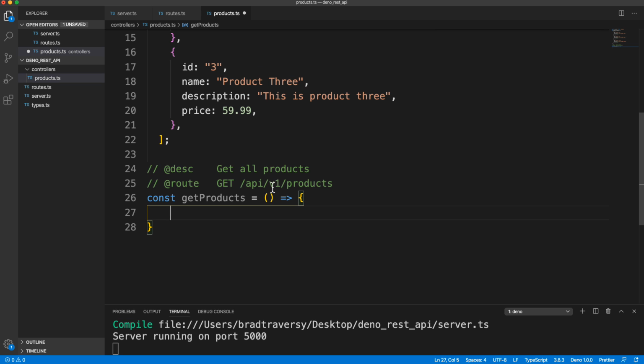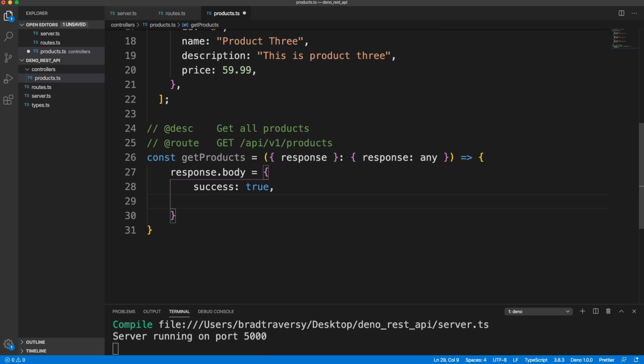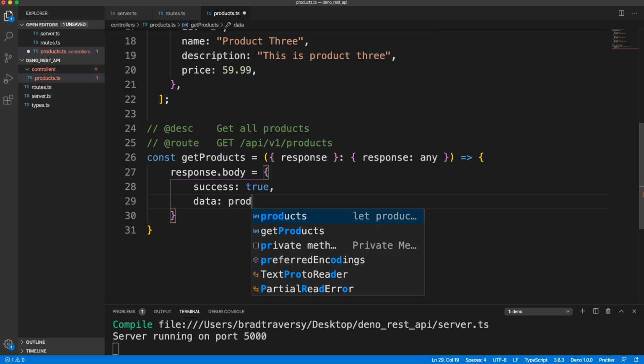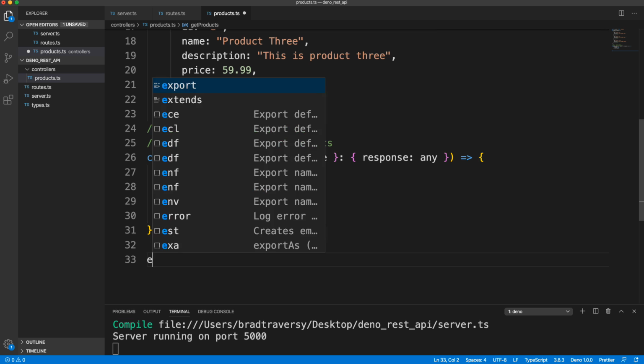All right, now this is a controller function which is going to be hooked to our route. So this is going to take in the same thing, response, and we want to set this to the type of an object with response any. And then we can take that response and say .body. What I like to do is return an object with a success value, which is going to be a Boolean, in this case true, and then a data value with whatever data we want to pass back, which is going to be all of our products.